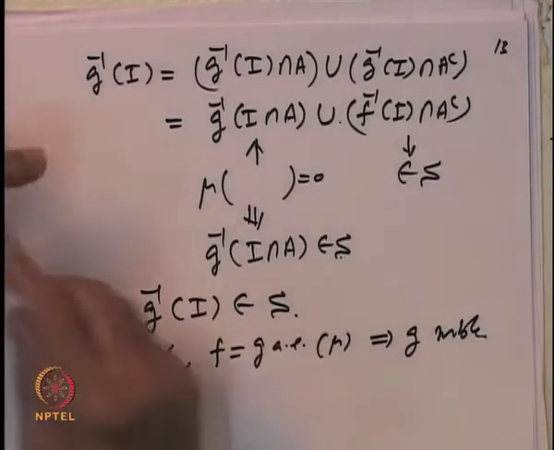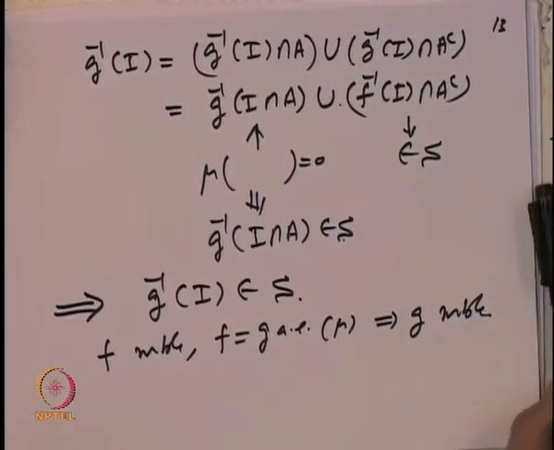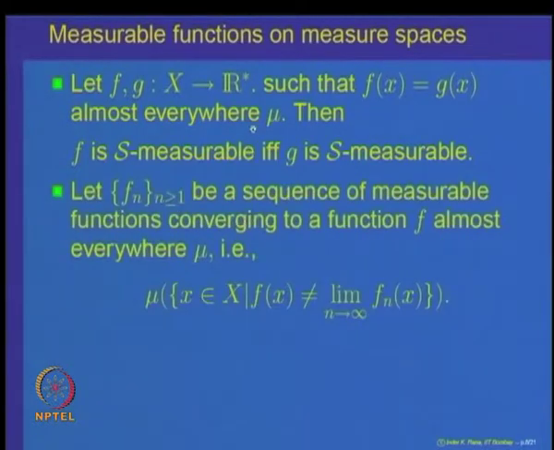So, that is the importance of measurable functions equal almost everywhere, but keep in mind we have used the fact that the underlying measure space is a complete measure space. This says that if f is measurable, you can change its values on a set of mu measure 0 and the function will still remain measurable. Another interpretation of this result is: if f is measurable and you change its values on a set of measure 0 and call that function g, then g is measurable. That is quite an important fact.